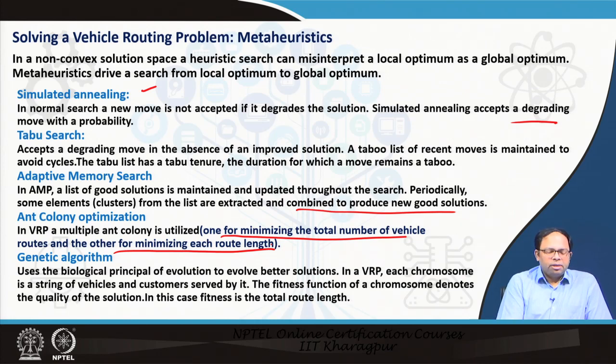And the genetic algorithm uses the biological principle of evolution to find a better solution. In each VRP, each chromosome is a string of vehicles and the customers served by it, and the fitness function for each chromosome is a quantity that determines the quality of the solution. In this particular VRP's case, the quality of the solution is the route length. So, the better the route length, the better the solution.